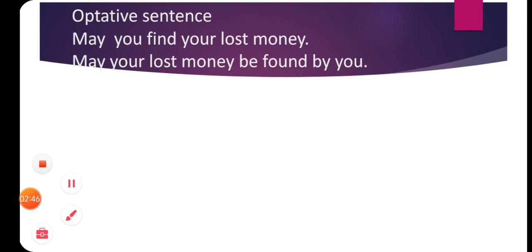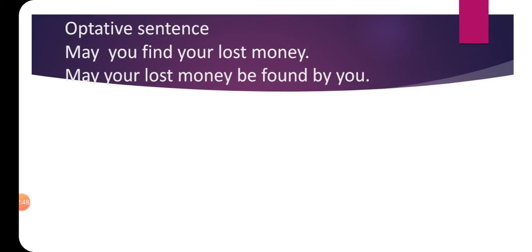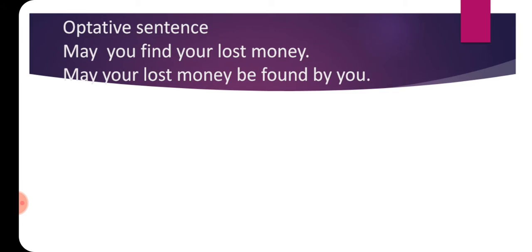Then we have optative sentences. Optative sentences are in which we say, यानी हम किसी को दुआ देते हैं या बद्दुआ देते हैं, या हम किसी ख्वाहिश का इजहार करते हैं. For example, may you find your lost money. In this sentence there is the element of wishing something, यानी हम किसी के लिए अच्छी ख्वाहिश कर रहे हैं. May you find your lost money.